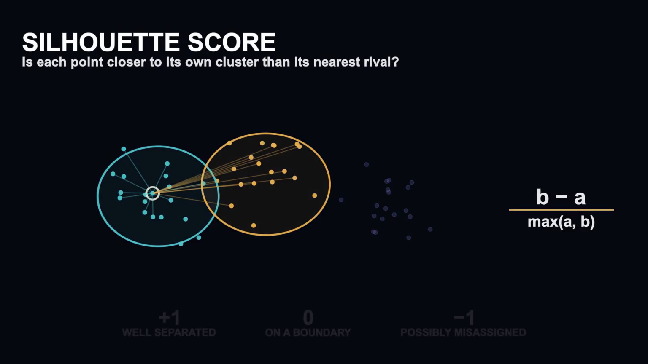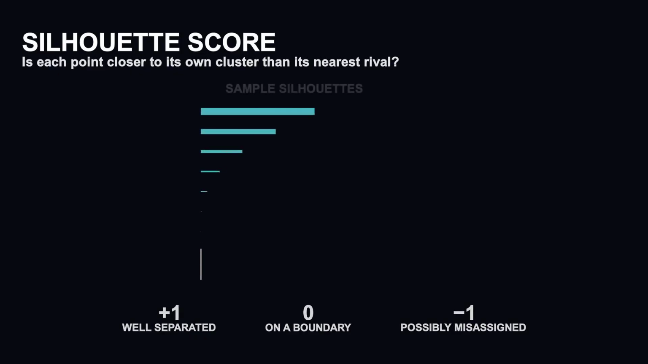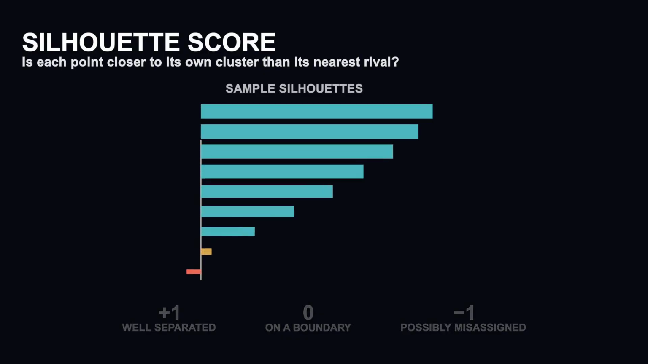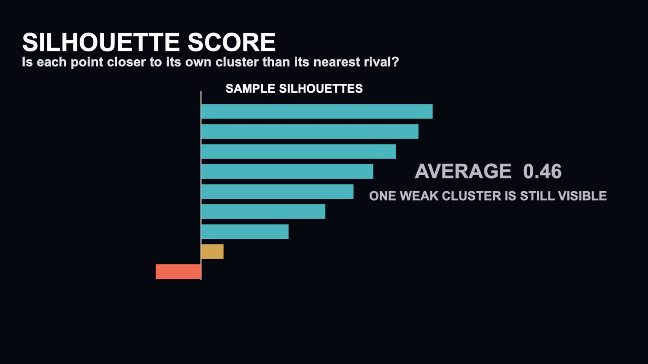Average those values for an overall score, but do not hide the sample level distribution. A respectable average can conceal one weak cluster. Silhouette is powerful for compact, separated groups under a meaningful distance metric. It can mislead when features are badly scaled, distances become weak in high dimensions, or the real structure is curved, nested, elongated, or density-based.